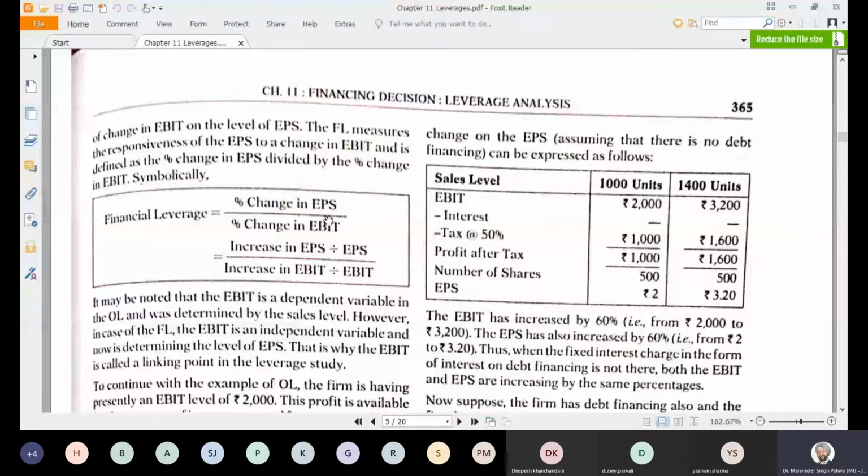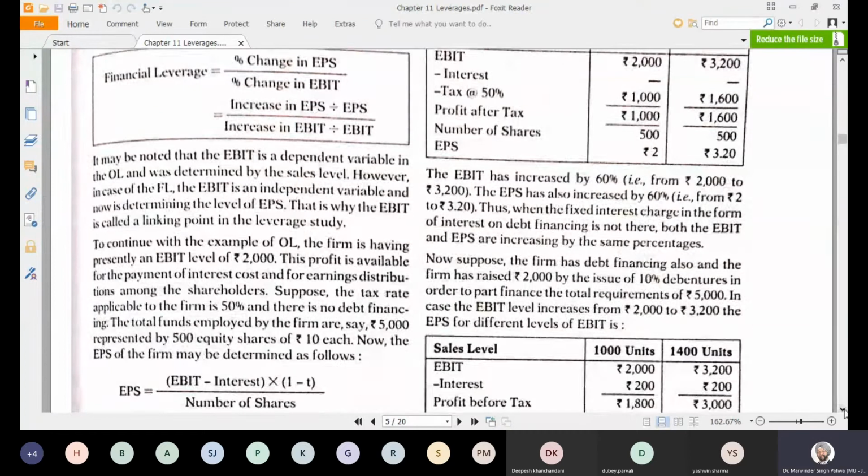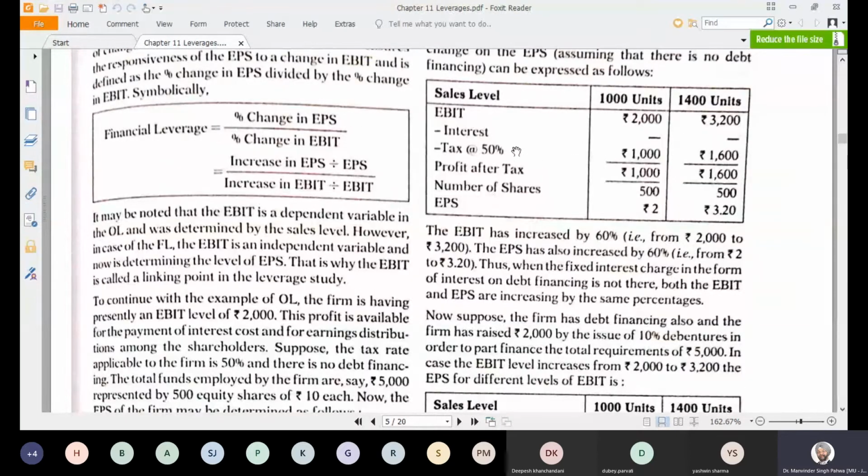So any increase in EBIT will result in increase in earning per share, or you can say profit after tax too. So here also again the same things are used. There is an example taken over here where you have to calculate.